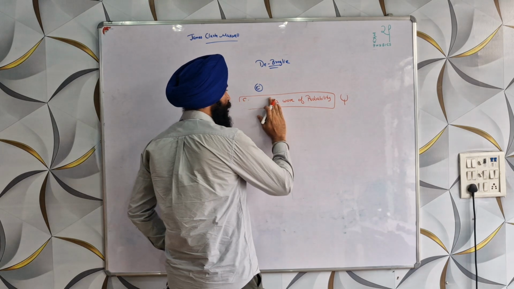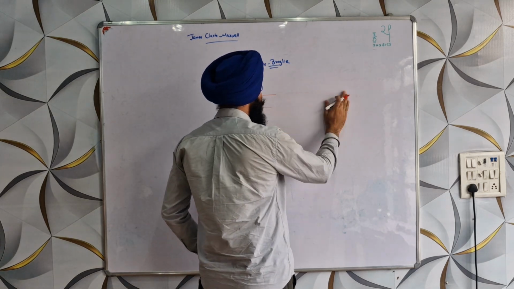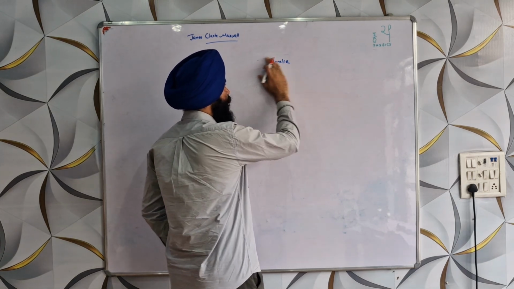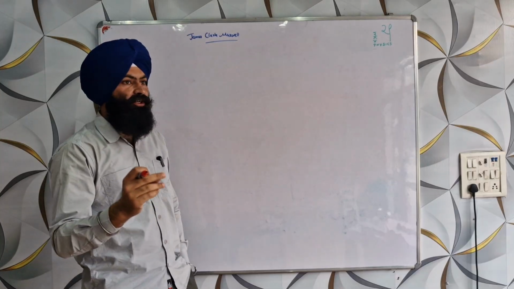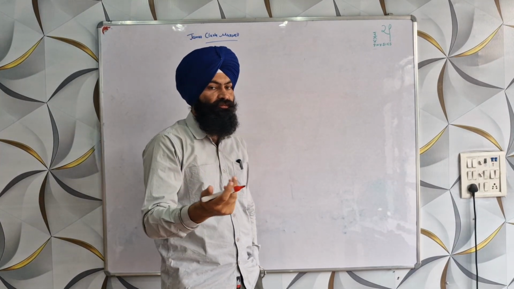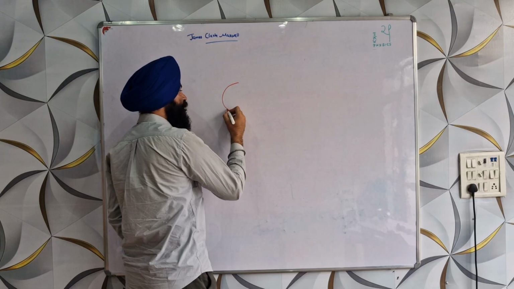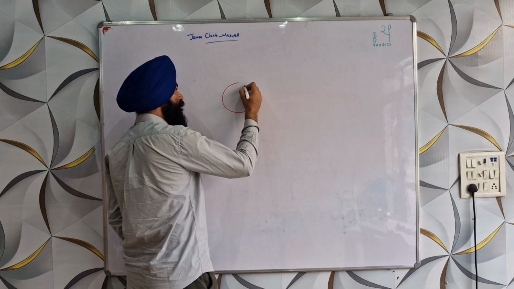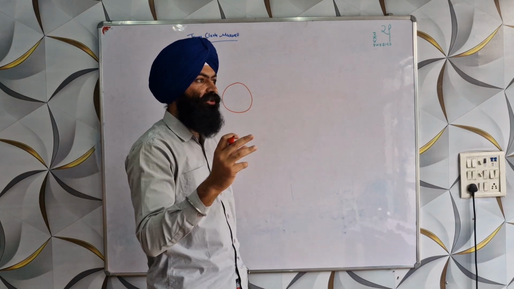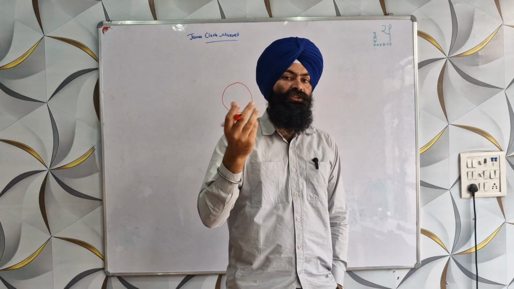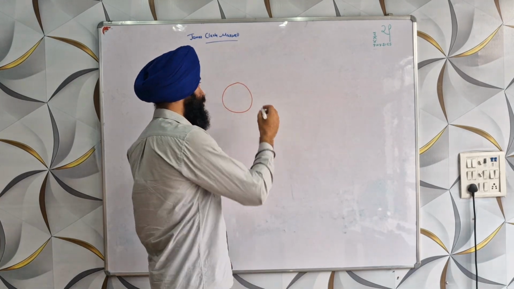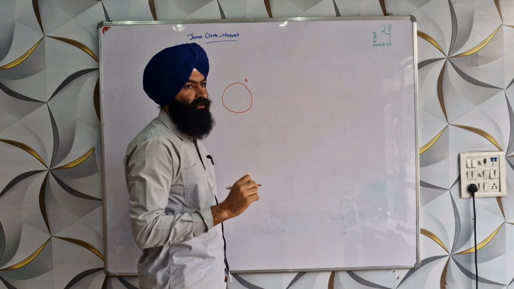So, for example, you might be familiar with the shape of the s orbital. So suppose there is an electron having energy such that it occupies the 1s orbital. So this is the shape of the 1s orbital.